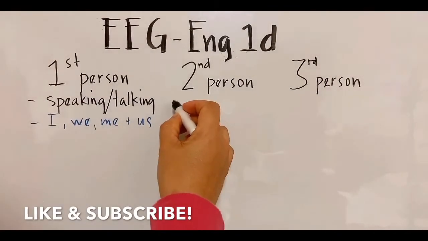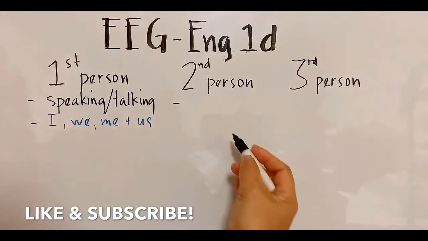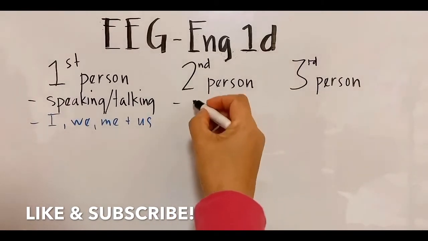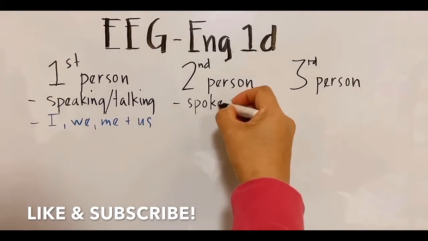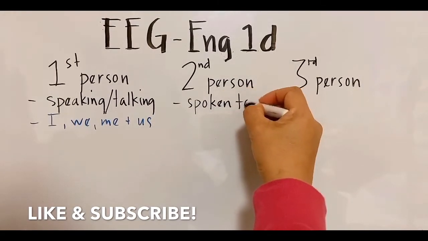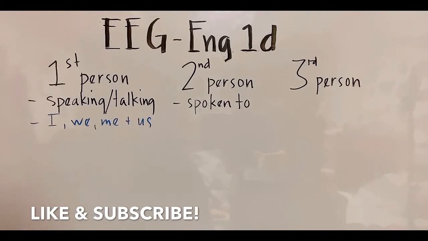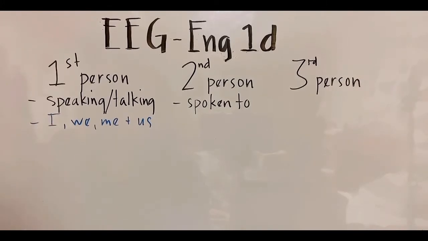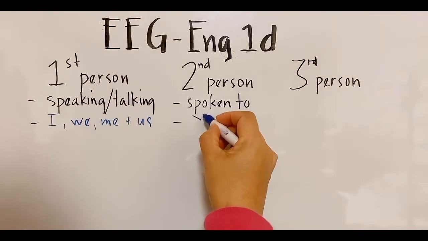The personal pronoun of the second person stands for the person spoken to. Spoken to, the person you are speaking to. The one receiving the words, the sentences, or what you say. All right, and this is the pronoun you.